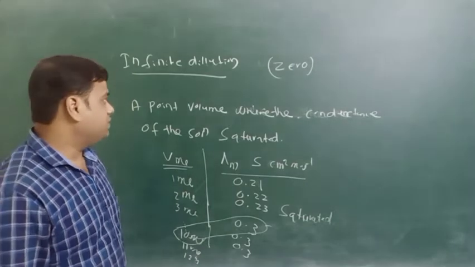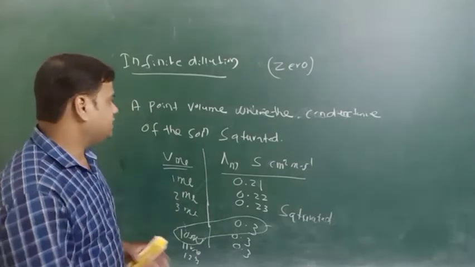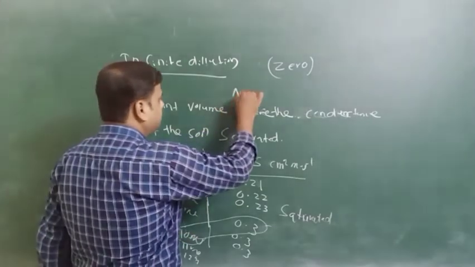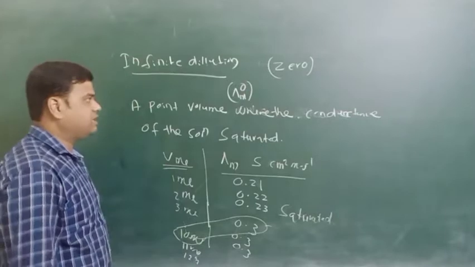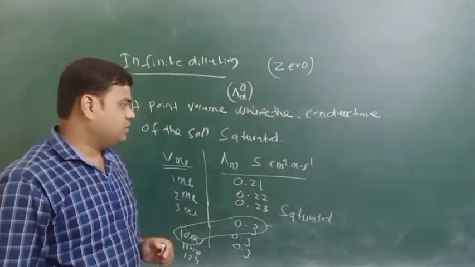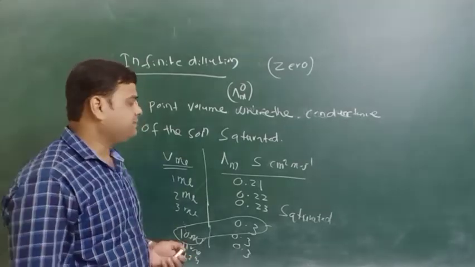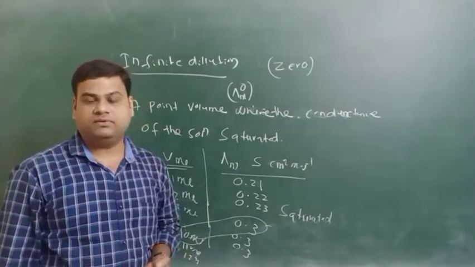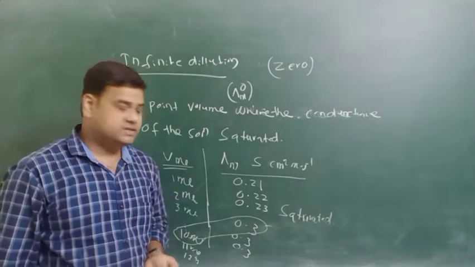So this is all about infinite dilution. Infinite dilution is represented as lambda m naught. Lambda m naught means the infinite molar conductance, the molar conductance at infinite dilution. We can calculate it for some electrolytes like some acid, base or salt, and acids, bases and salts are the electrolytes.